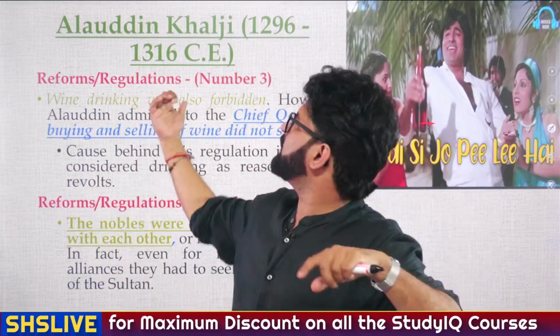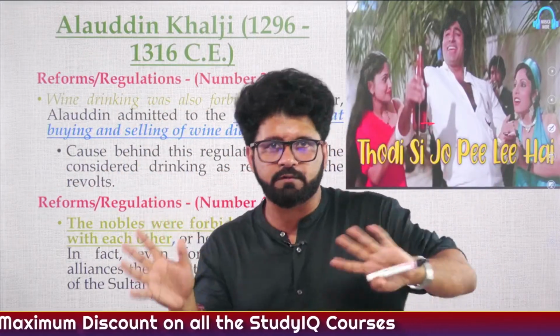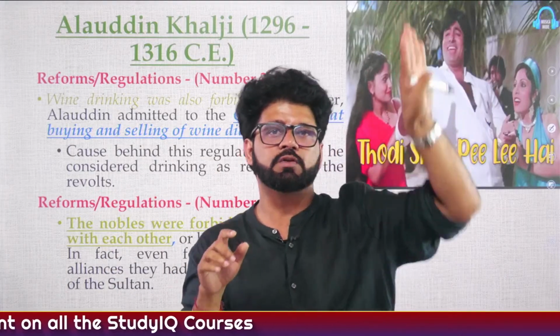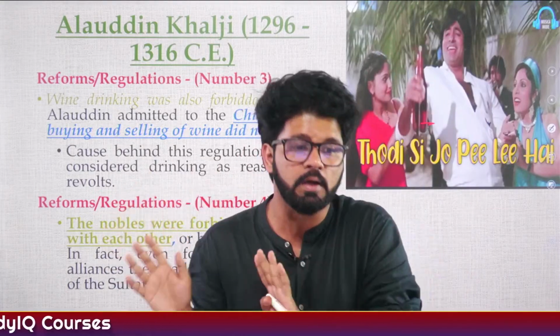But Alauddin Khilji never was very confident about these Mongols who were living at the northwest frontier. He was always very suspicious about their motives.